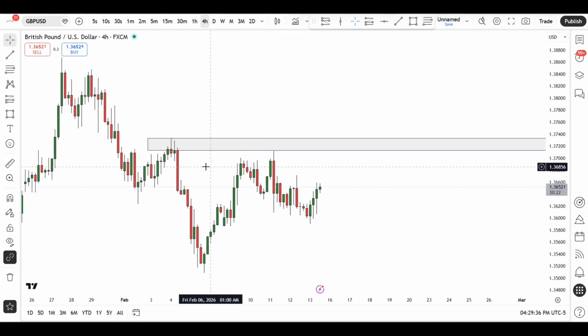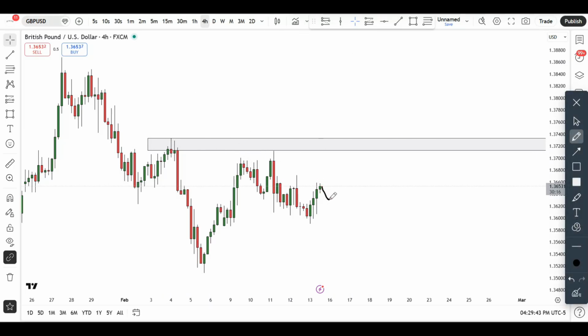So a key level on my charts right now is going to be this particular area that we have right here. Okay, so if this market is to open next week and we see a push to the upside, taking off these particular highs that we have in this area, that is an indication that the bulls are coming into this market. And if any demand zones form in these charts, I'll be looking for opportunities to go long for further continuations to the upside, just like in the case of euro US dollar.